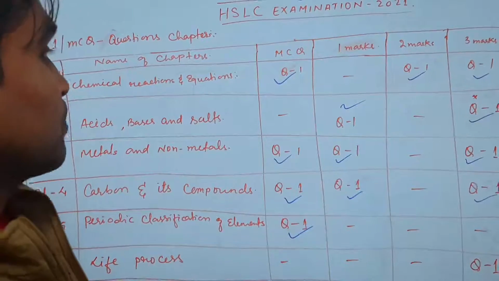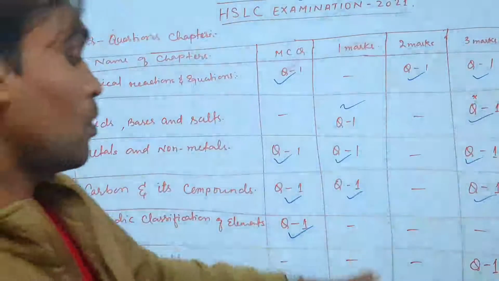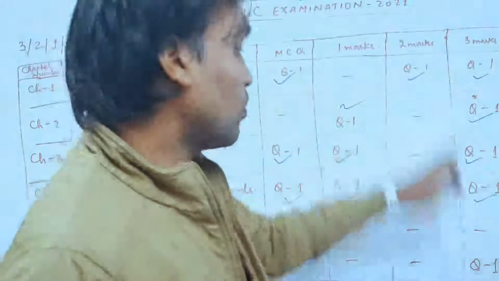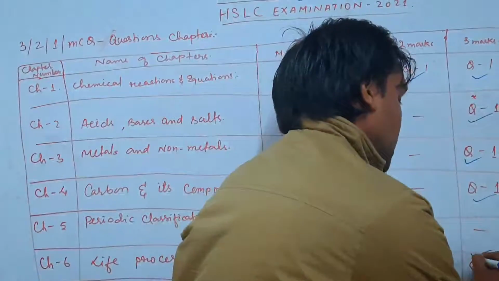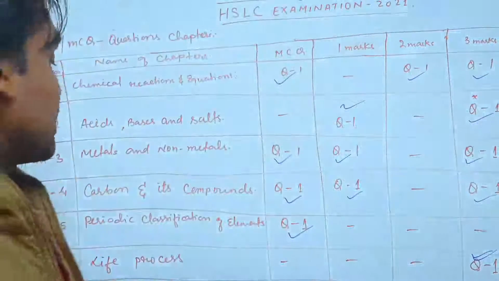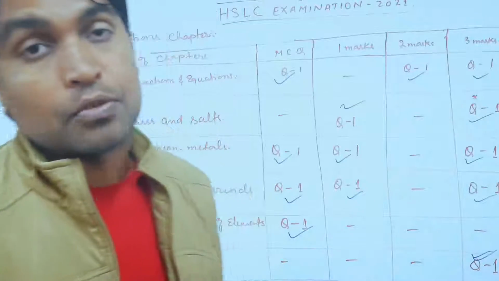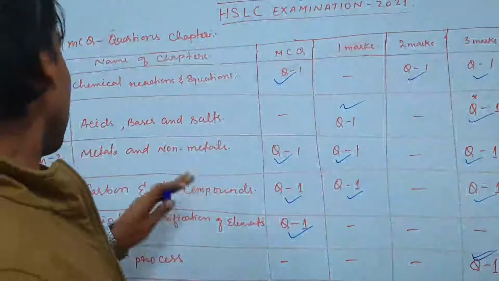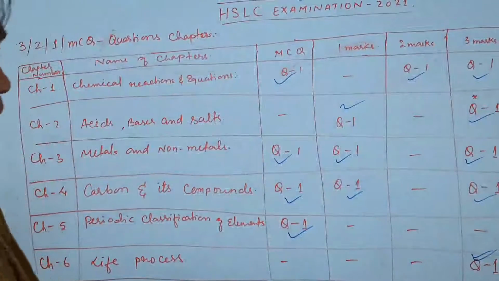In life process, you will not get any MCQ from here, so don't study MCQs from this chapter. A 1-mark question also will not be asked. A 2-mark question also will not be asked. 1 3-mark question will be asked from this chapter. So study life process properly. 1 3-mark question and 1 5-mark question are going to be asked from this chapter. Okay, so this is up to chapter number 5. You can pause the video and take it down.